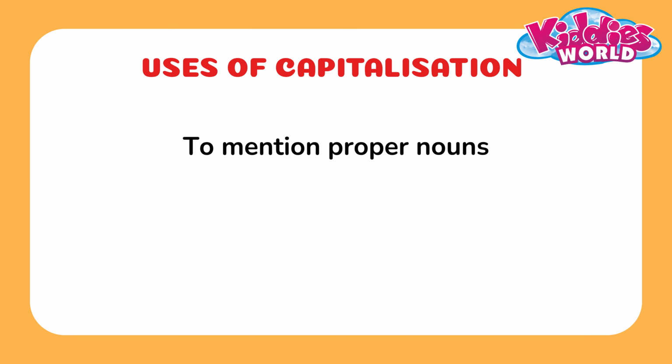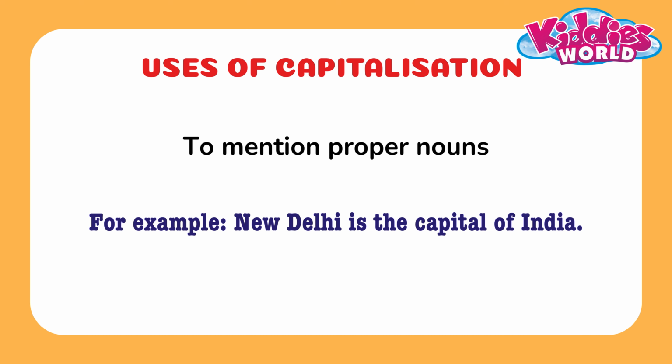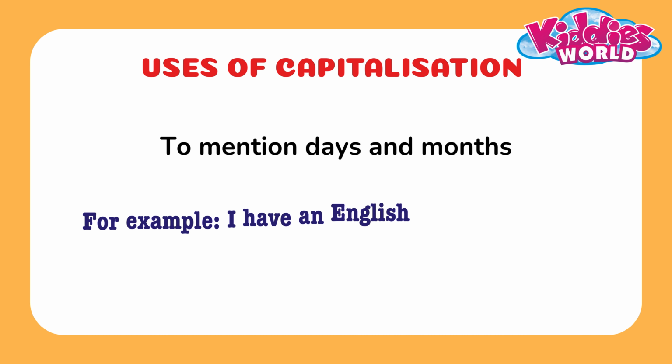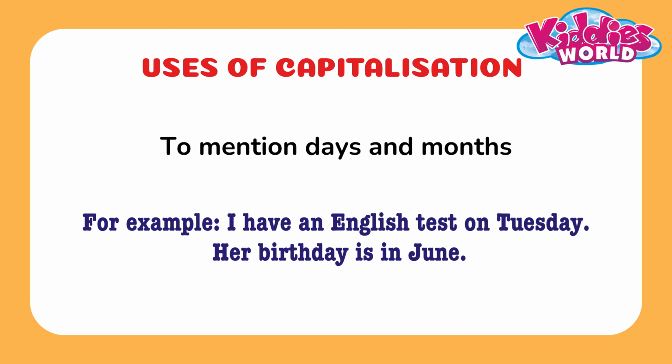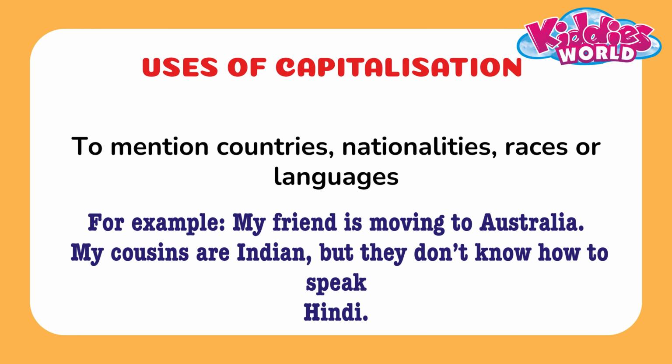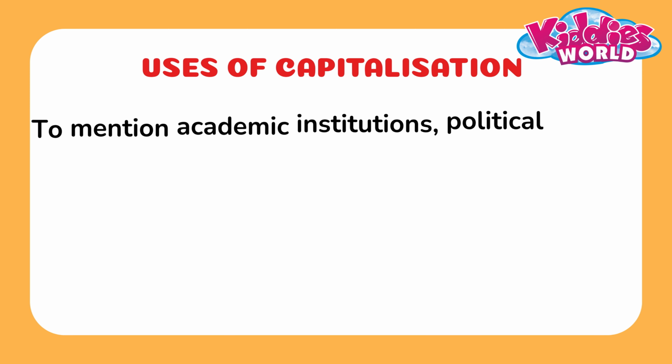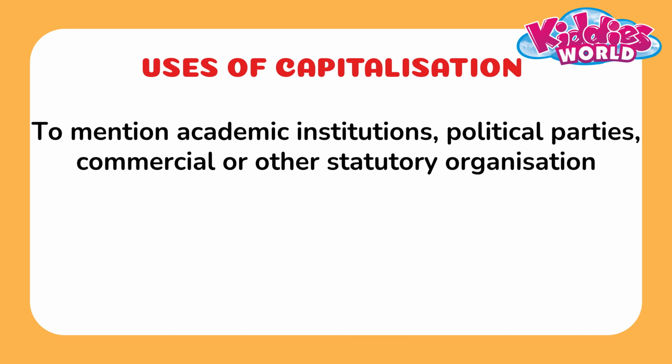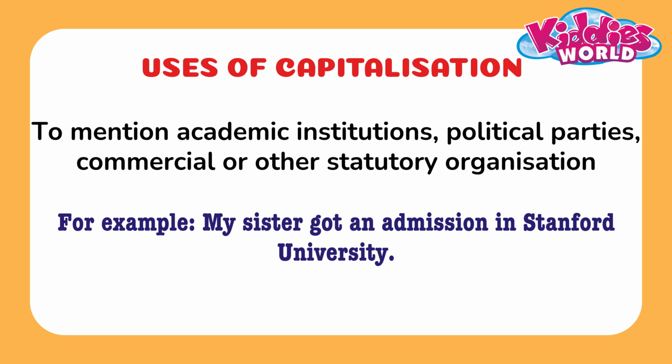To mention proper nouns, for example, New Delhi is the capital of India. To mention days and months, for example, I have an English test on Tuesday. To mention countries, nationalities, races or languages, for example, my friend is moving to Australia. To mention academic institutions, political parties, commercial or other statutory organizations, for example, my sister got an admission in Stanford University.